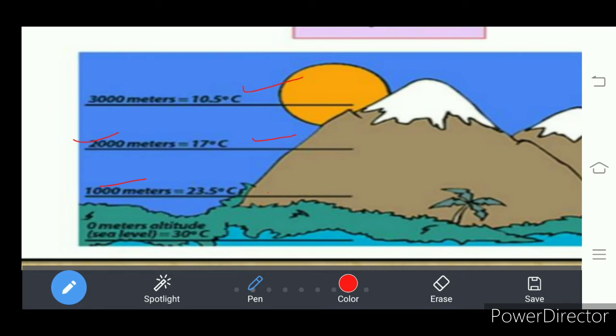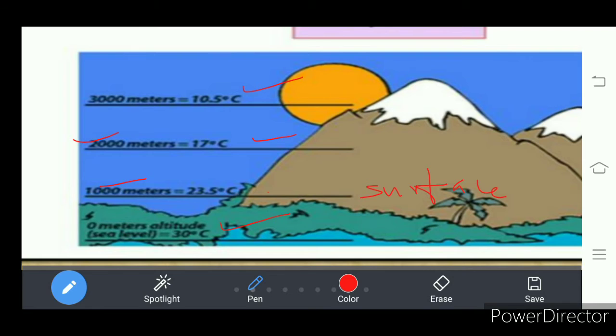Now you say where the highest temperature is recorded, that is near to the earth's surface, or 0 meters. Understand, that means here 30 degrees Celsius is there, completely at the earth's surface.